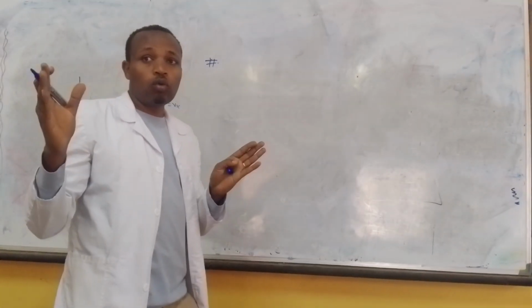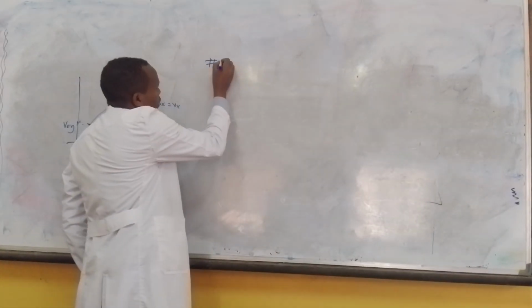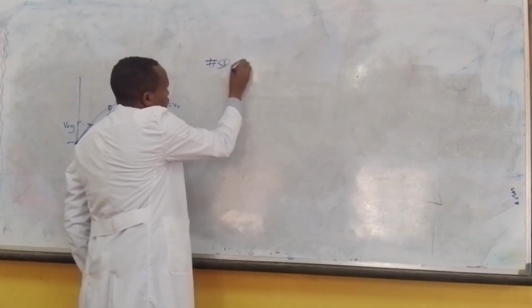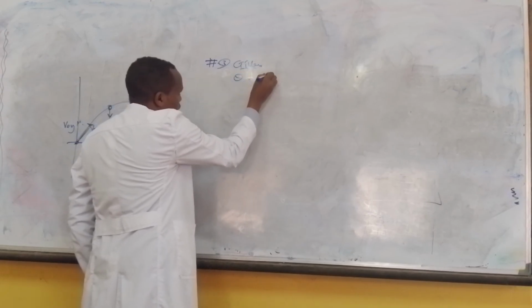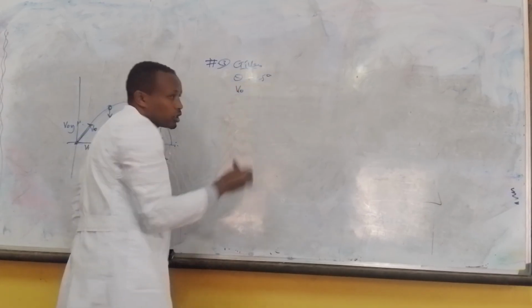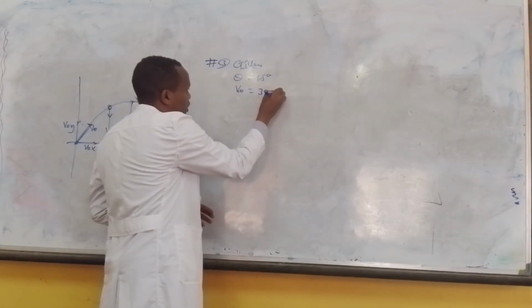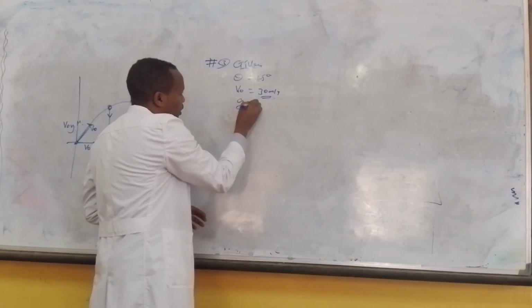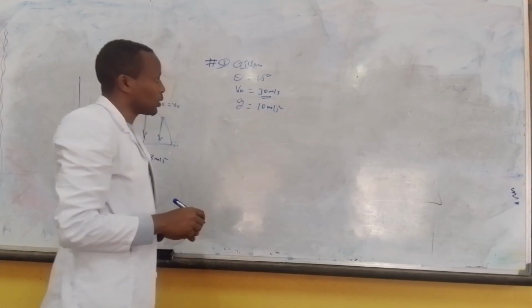The angle theta is 45 degrees and the body is thrown with an initial velocity of 30 meters per second. For gravity, let us assume 10 meters per second squared.